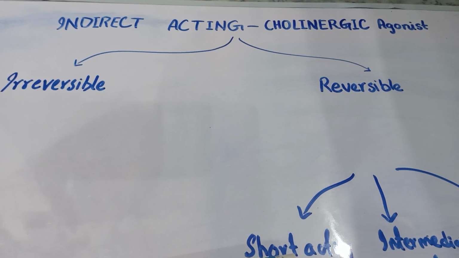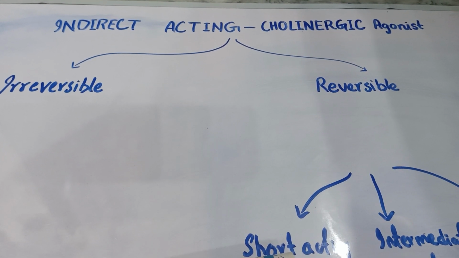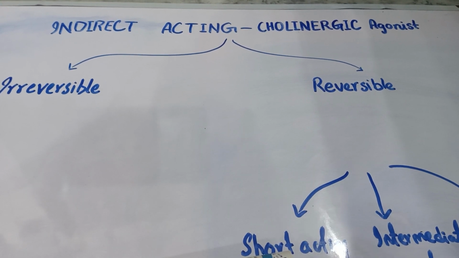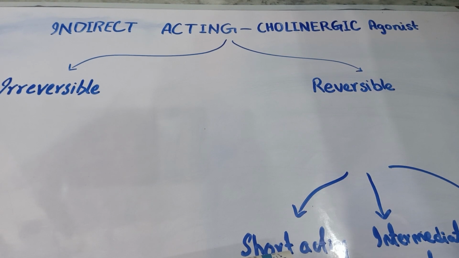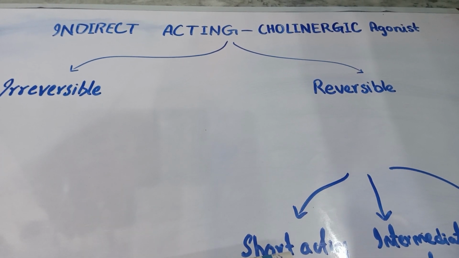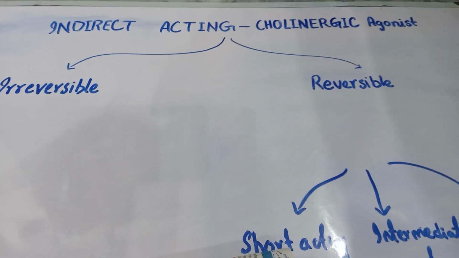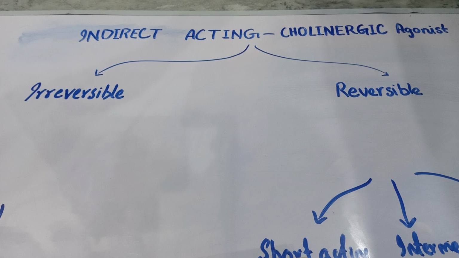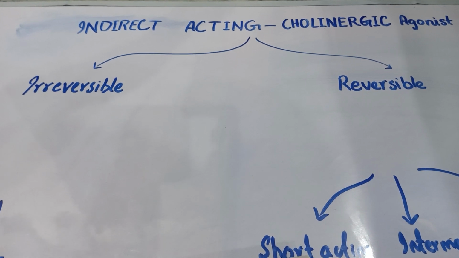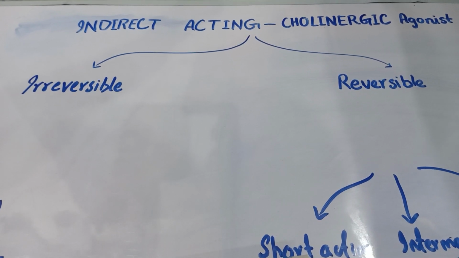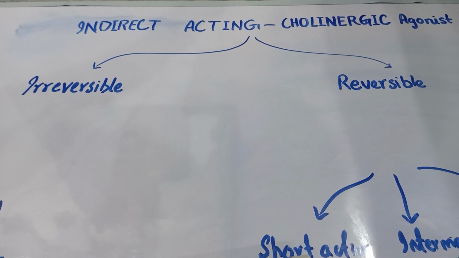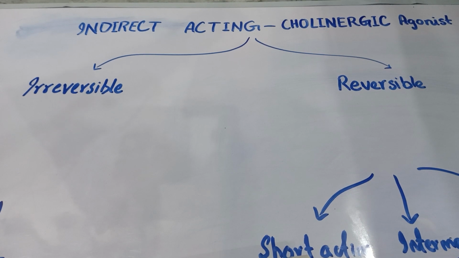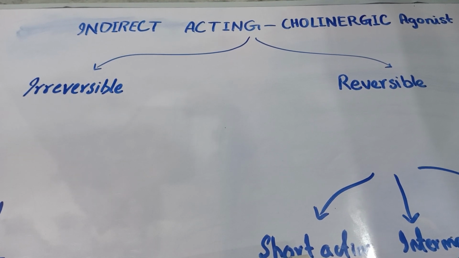So, first of all, I want to build a concept in your mind of what the indirect acting cholinergic agonist is. In the direct acting cholinergic agonist, these kinds of drugs act like the neurotransmitter acetylcholine and produce their specific effect. But in the indirect acting cholinergic agonist, we have no relation with acetylcholine.